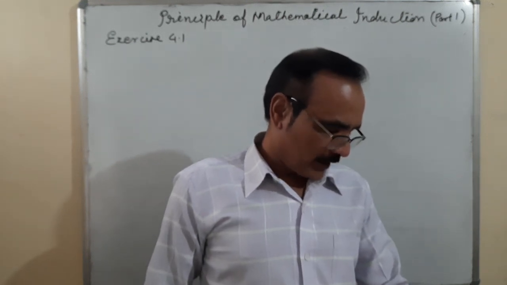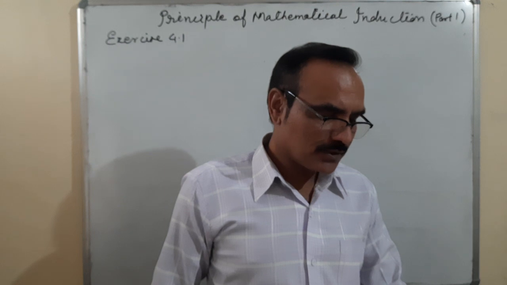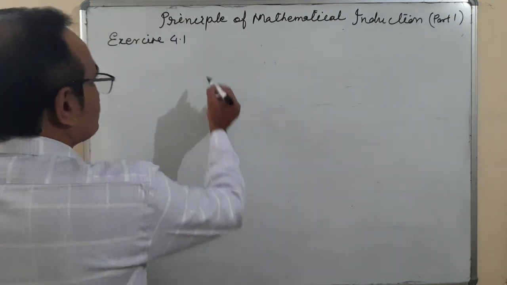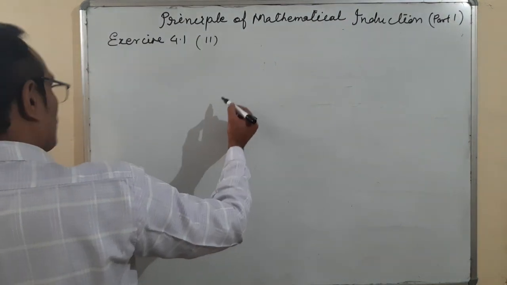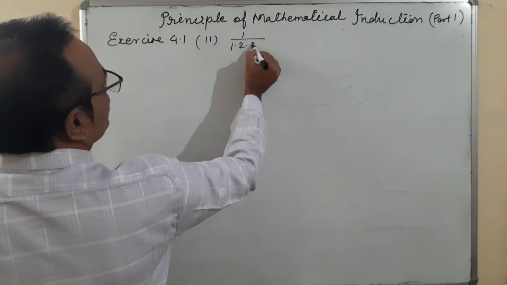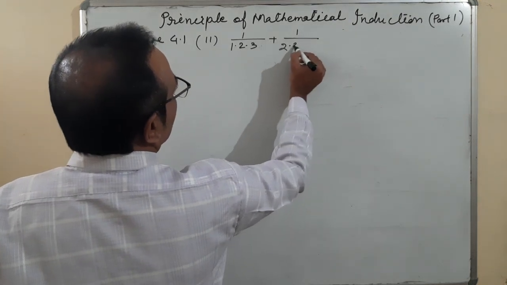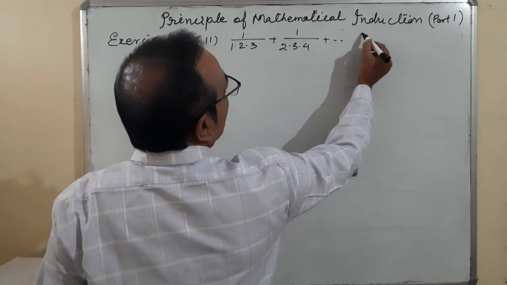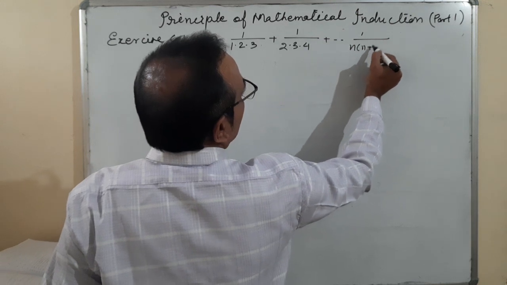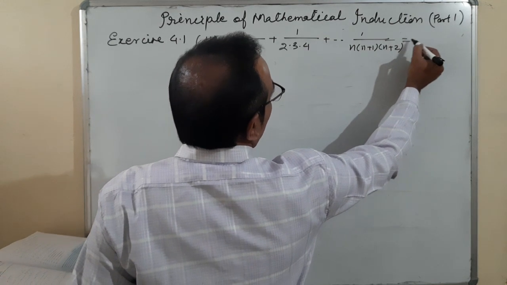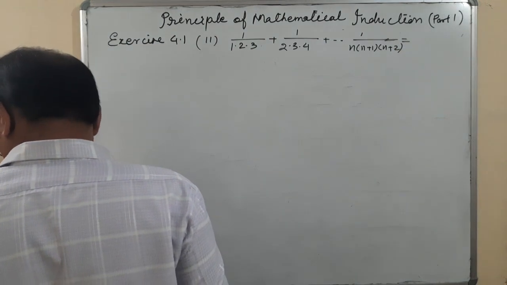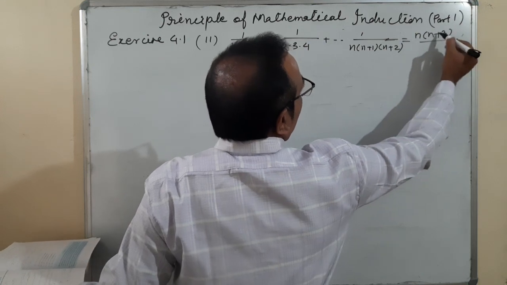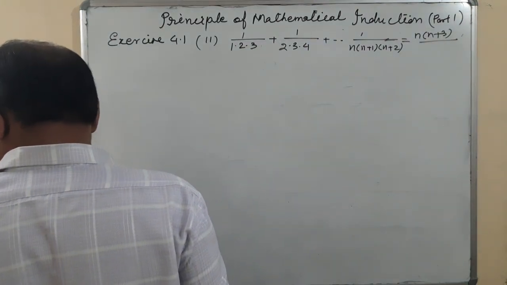I think here each and every question is of the same type. Let us take question number 11, which I am taking from it: 1 upon 1 into 2 into 3 plus 1 upon 2 into 3 into 4 and so on, plus 1 upon n into n plus 1 into n plus 2, is equal to n into n plus 3 upon 4 into n plus 1 into n plus 2.